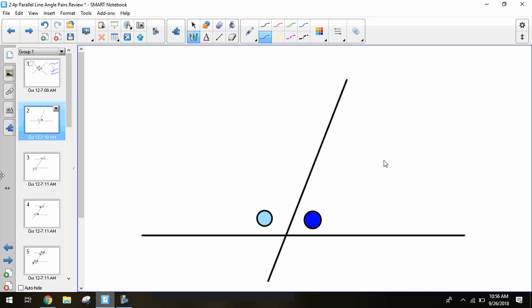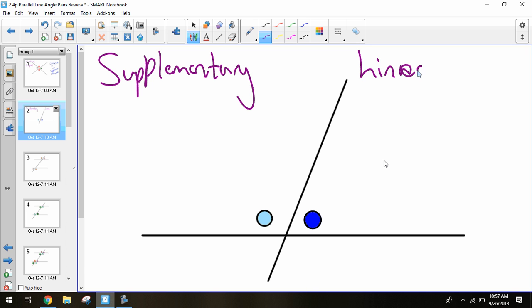We have these two blue angles together here. What type of angle pair would these be? These ones are supplementary. Another name for supplementary that you might see is linear. So if you see linear or linear pair, that's the same thing. And once again, if it has the name supplementary, we can assume they're going to add up to equal 180. The name is sort of synonymous with that. So we know both of these added together will make that straight line. They'll add up to equal 180 degrees. So we're good. All right.